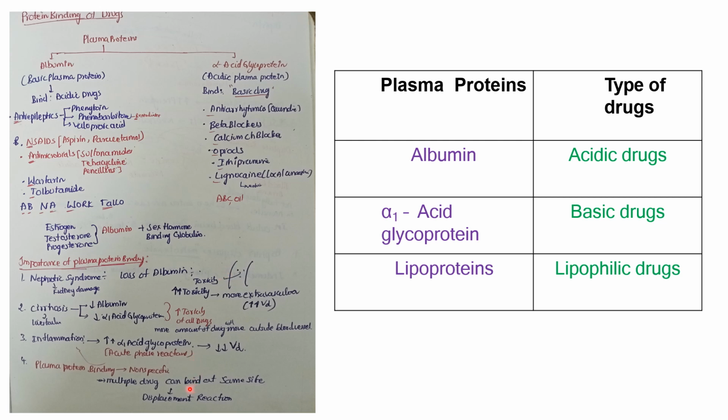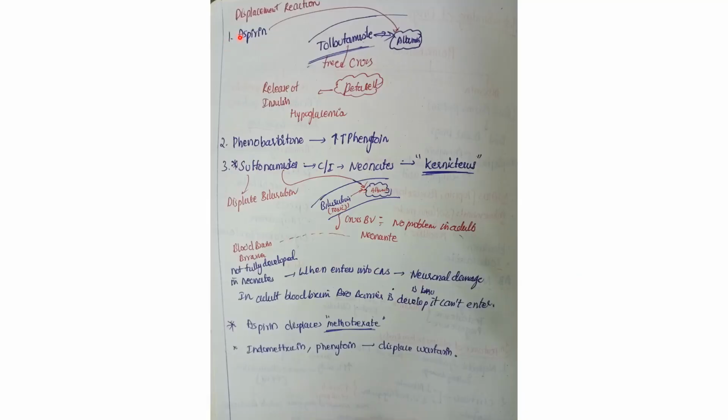Bilirubin is displaced by sulfonamide. All this displacement also causes toxicity. So the plasma proteins we discussed in this slide are albumin, alpha acid glycoprotein, and lipoproteins, and the type of drugs they bind: acidic drugs bind to albumin, basic drugs to alpha acid glycoprotein, lipophilic drugs to lipoprotein.